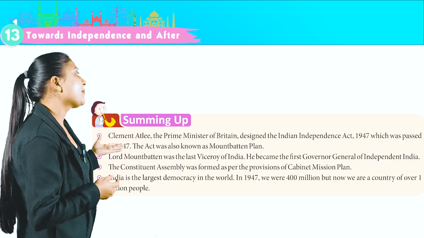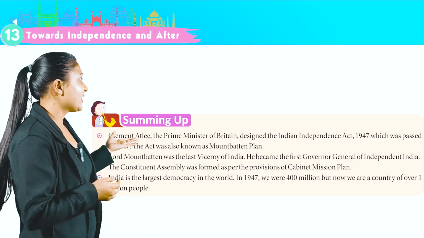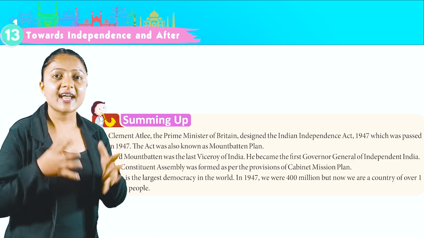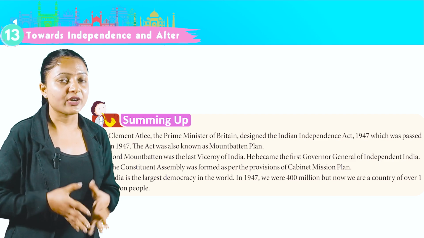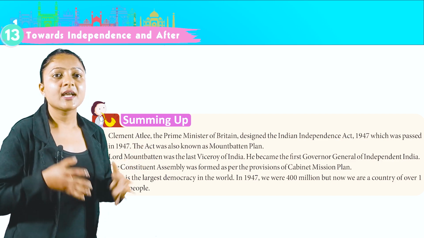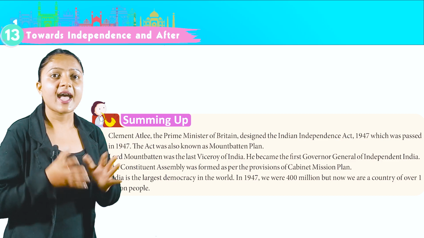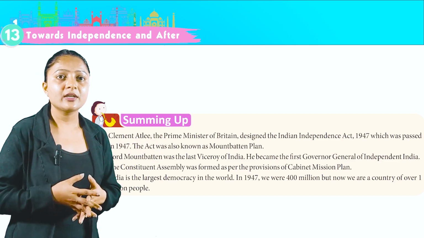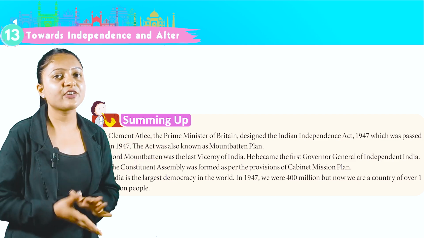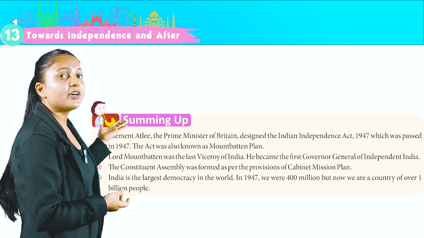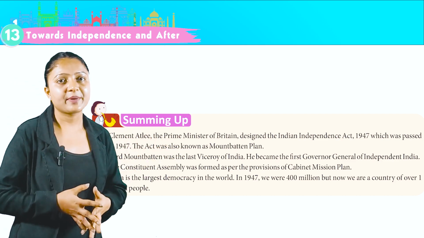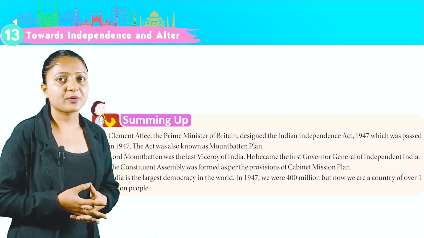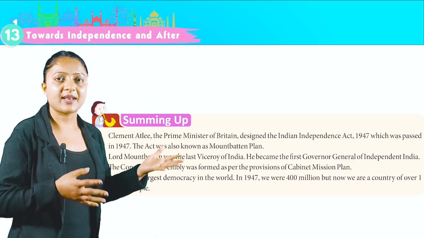Now let's sum up this last chapter. Clement Attlee, the Prime Minister of Britain, designed the Indian Independence Act, which was passed in 1947. The act was also known as the Mountbatten Plan. Lord Mountbatten was the last Viceroy of India. He became the first Governor General of independent India. The Constituent Assembly was formed as per the provisions of the Cabinet Mission Plan.